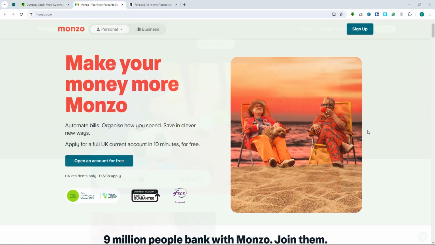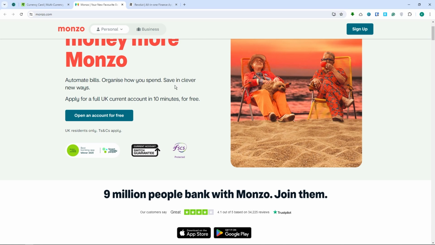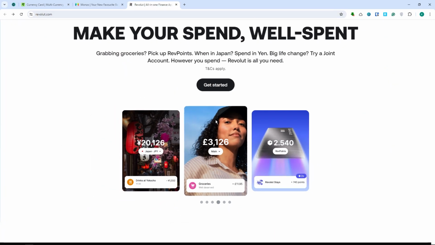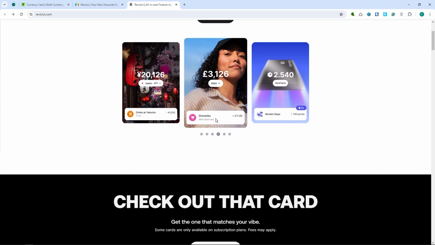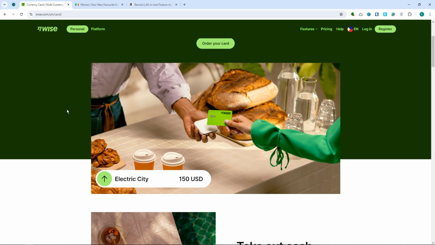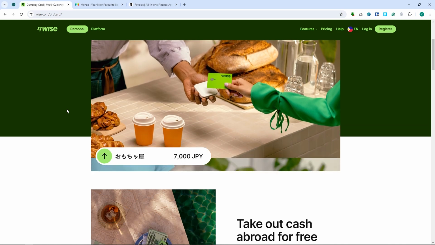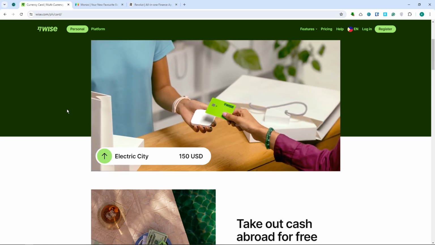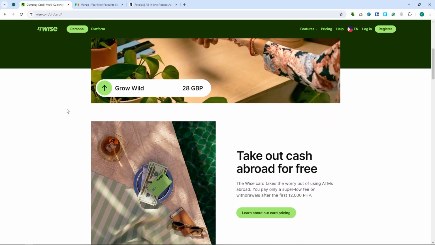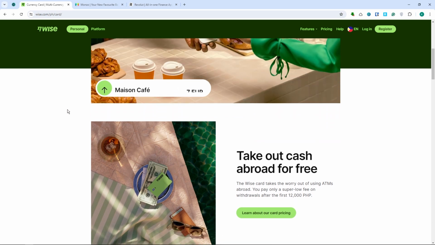Now I'll briefly share my personal experiences using these three platforms. With Monzo, I would praise its user-friendly interface and transparency, while with Revolut, I would praise the convenience in international travel and innovative products. With Wise, it is the straightforward international transfer and transparent fees, which is what I really like because I can see everything, where my money is spent, where it's going through, and so on.